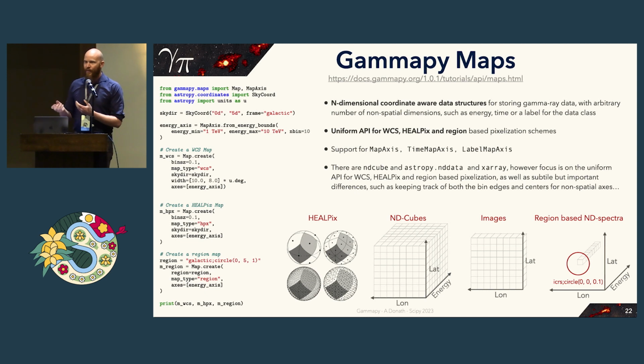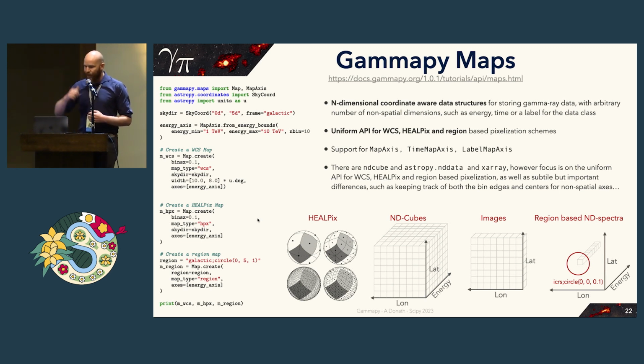Then for pointing instruments, typically WCS projections are used. And sometimes one is not really interested in the spatial information, and one is just looking at spectra. And for this, we have a region-based API. And what we've achieved here is basically the same API. As you can see, when you create those objects, you can just choose which map type you have. So it's a WCS, HEALPix, or region-based analysis. And this way, users can use the same tools just with these different data structures.